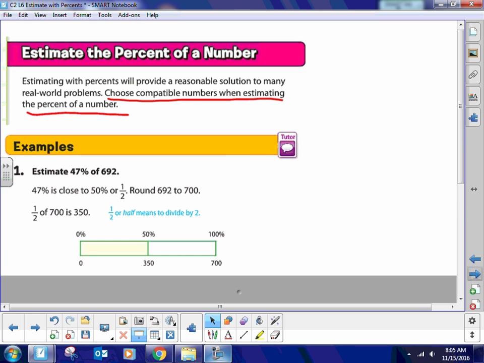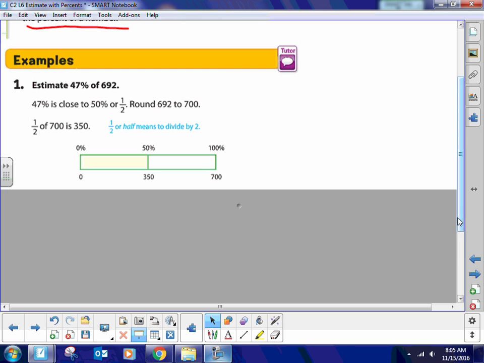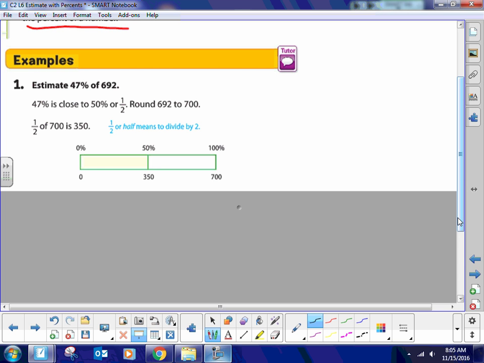Okay? So right here, we'll just start on this one, the first example. We estimate 47% of 692 people. The first thing that we would do is estimate it to be 50%. We take 47 and round it to 50%, and then we round 692 to 700. It's a nice round, easy number to deal with, 700. And then you just take 50% of 700, which is 350.